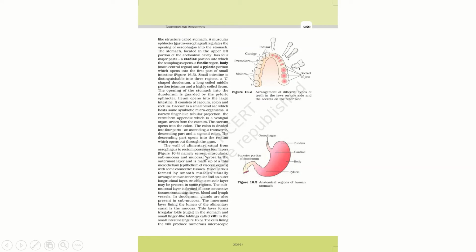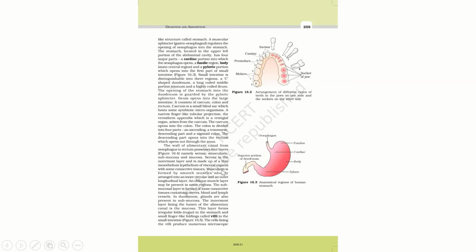Serosa is the outermost layer and it is made up of thin mesothelium, the epithelium of visceral organs. The visceral organs are known as internal organs, right? And they also have some connective tissue. Now these connective tissues of the serosa help in lubrication and prevent friction here.